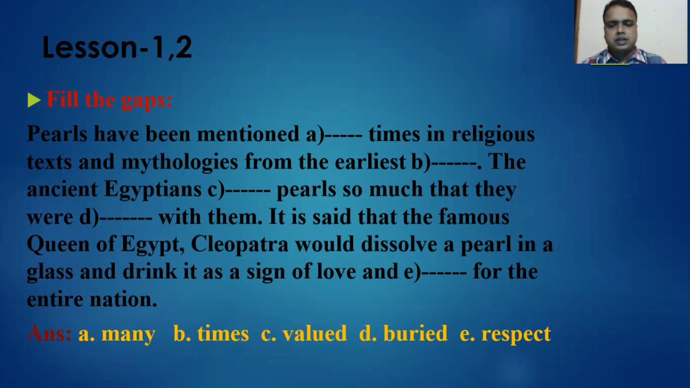It is said that the famous queen of Egypt, Cleopatra, would dissolve a pearl in a glass and drink it as a sign of love and respect. So, number E, it will be respect for the entire nation.